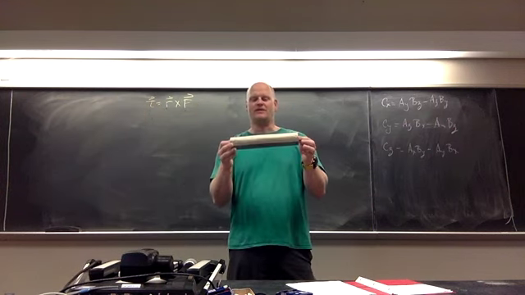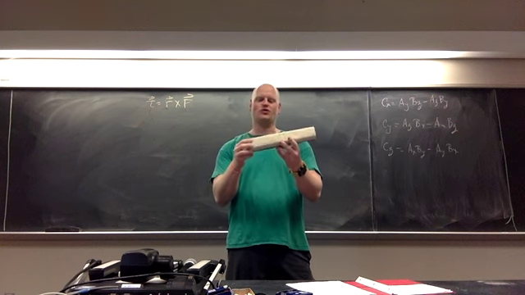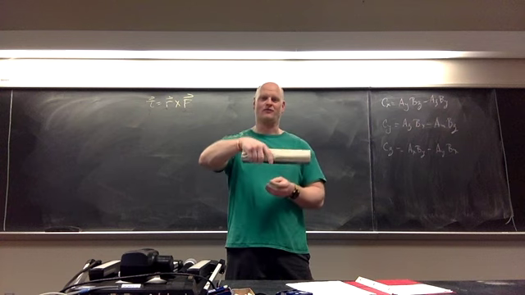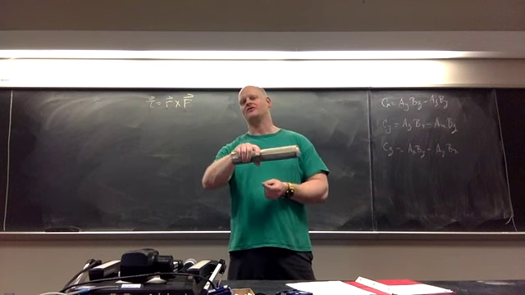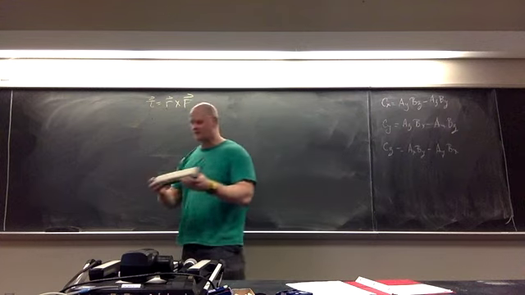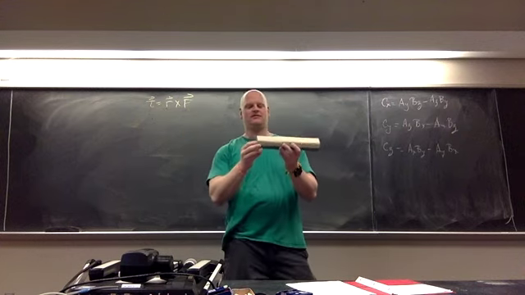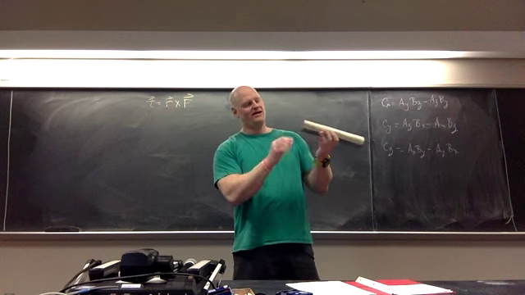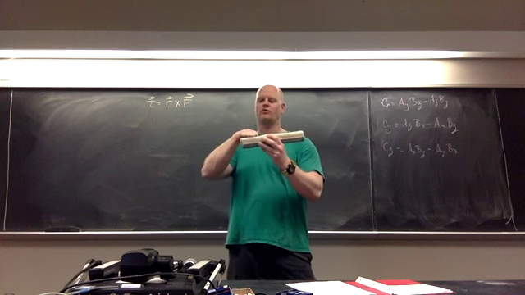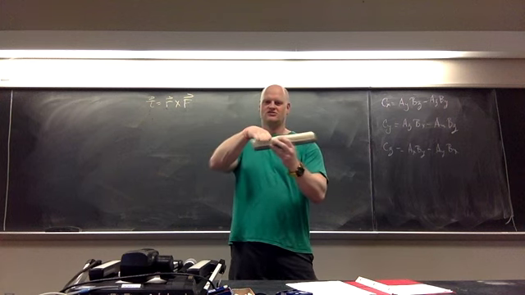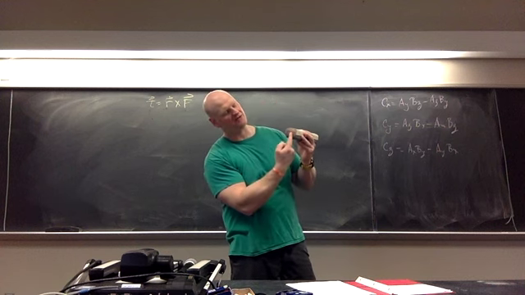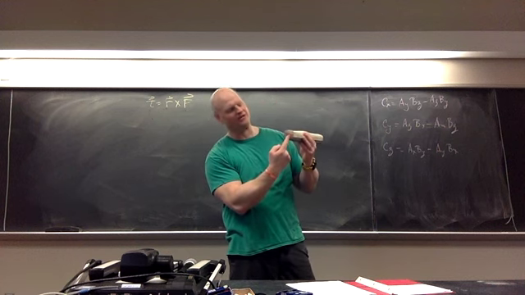So how does this apply to something that you know? Something like a screwdriver. We've all been told, since we're young kids, righty-tighty, lefty-loosey. So what that means is we turn in the right direction to tighten the screw, we turn in the left direction to untighten the screw. Why is that? Well, that comes from this expression. So here, imagine this is my screwdriver. What I'm going to be doing is rotating about the center line of this, which means that I'm applying the force parallel to the surface here, or tangential to the circle which is created, and then my r vector is going to be the vector which points from the center, which is where I'm rotating about, to where that force is acting.